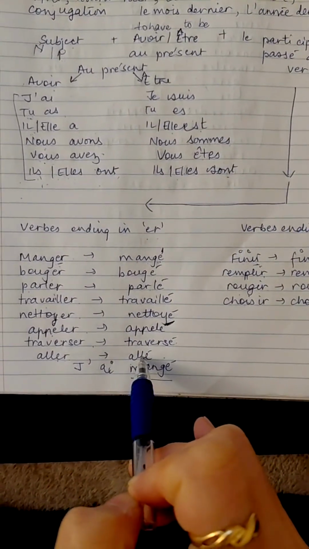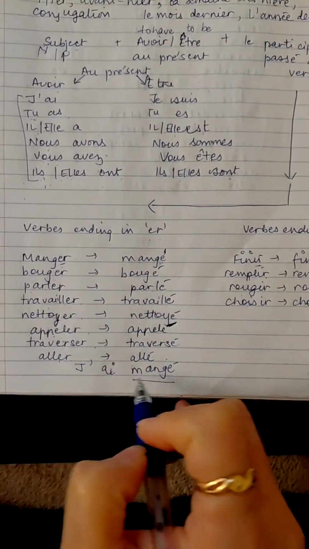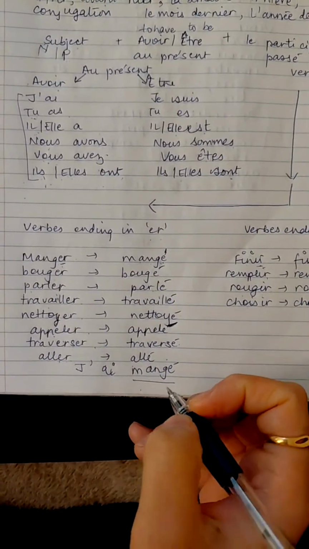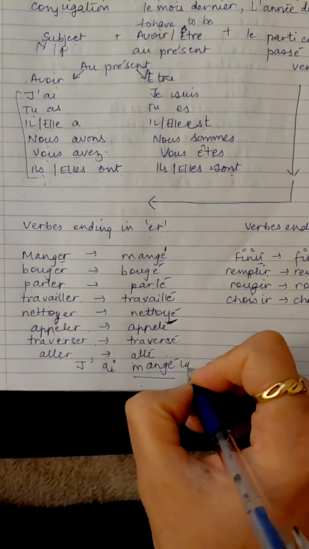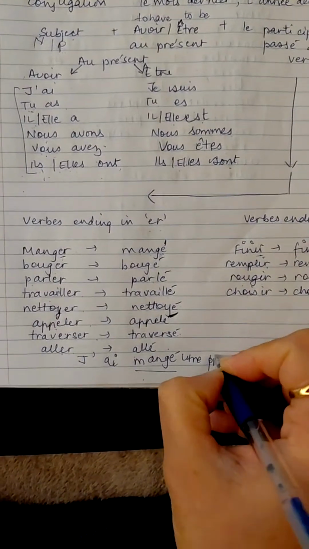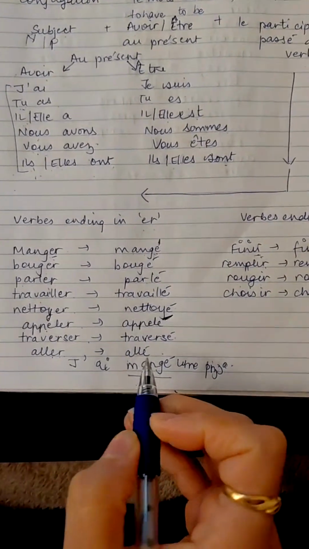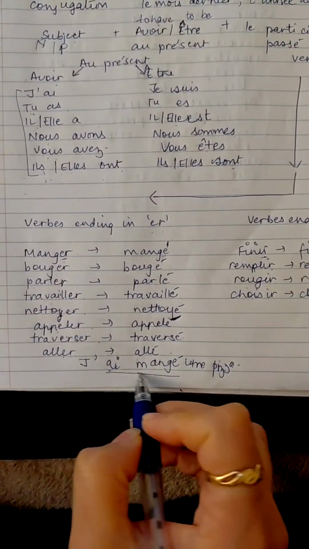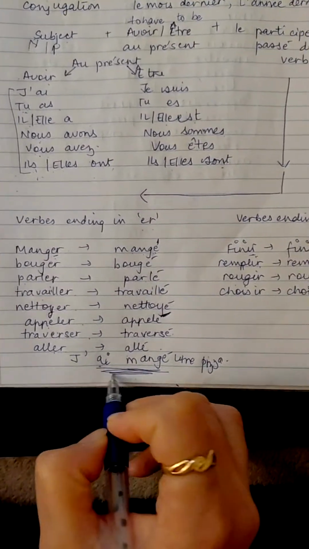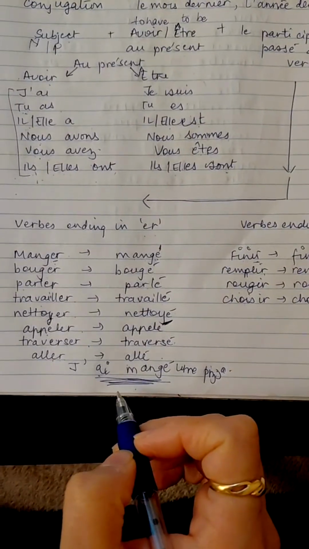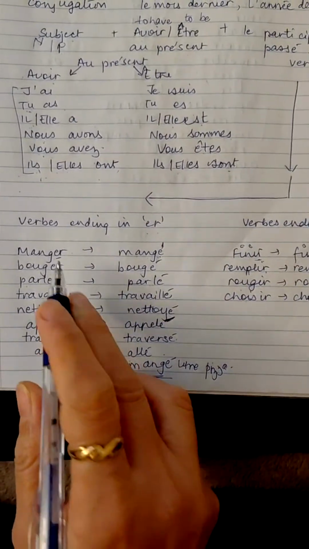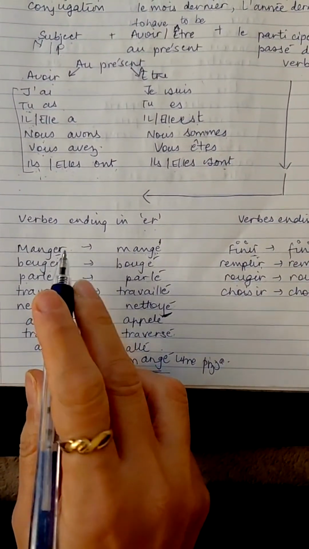Let's say I have to say j'ai mangé. I have to say I ate. I ate a pizza. So I will say j'ai mangé une pizza. So we will conjugate the verb manger in passé composé because I have to say I ate.